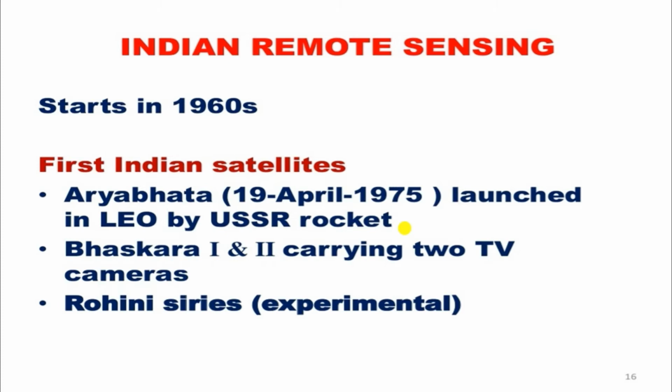Generally, in India, remote sensing started in the 1960s. Our first Indian satellite, Aryabhata, was launched on 19th April 1975 in LEO by a USSR rocket. After that, we also launched Bhaskara 1 and 2. They carried two TV cameras. At that time, advanced camera techniques were not present, so we attached a TV camera to that satellite. After that, the Rohini series was the experimental series for remote sensing techniques.